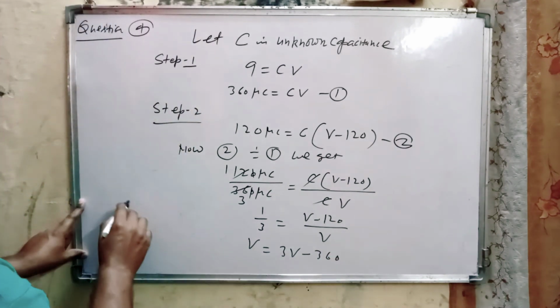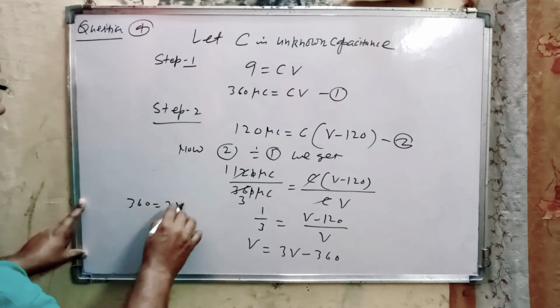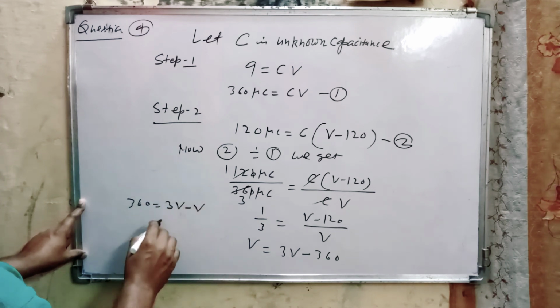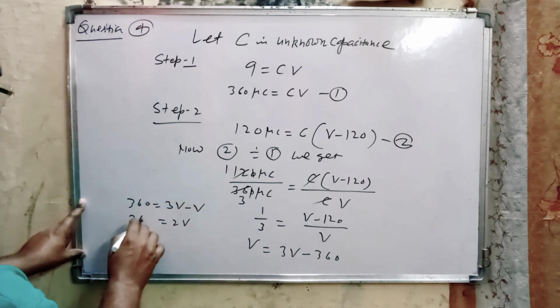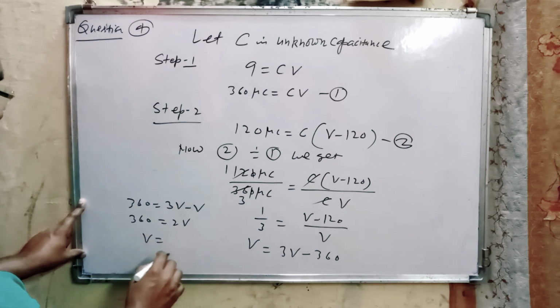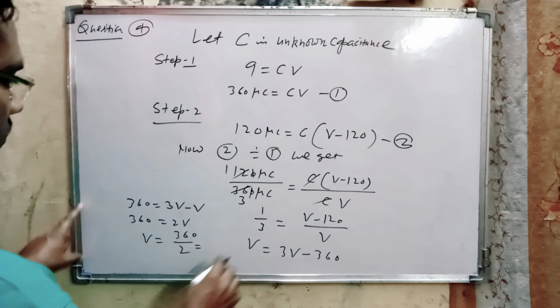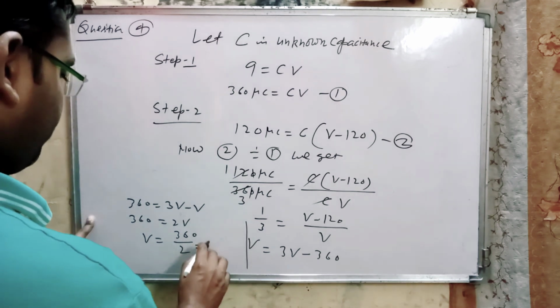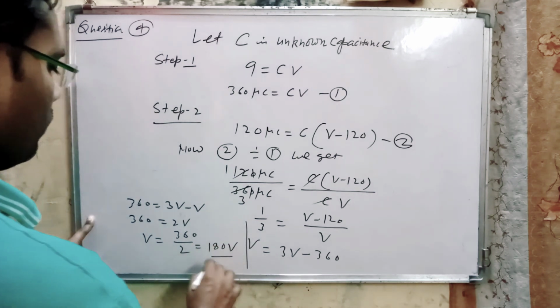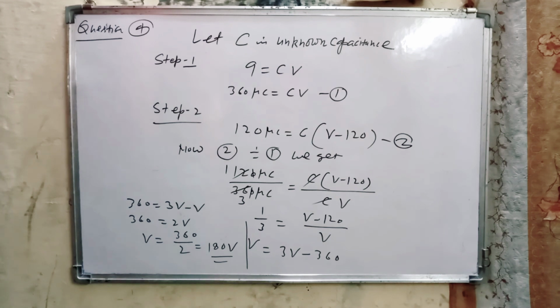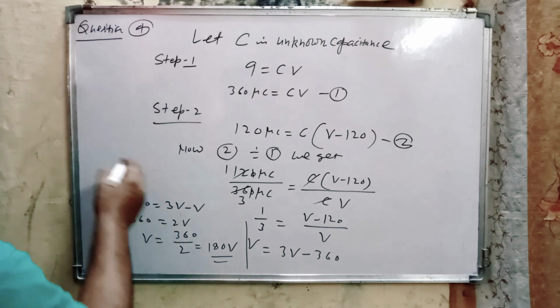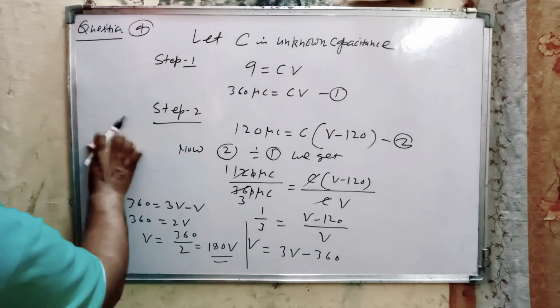So 360 is equal to 3V minus V. Now 2V is equal to 360, so V is equal to 360 divided by 2, that means 180 volt. This is the answer of the first part.